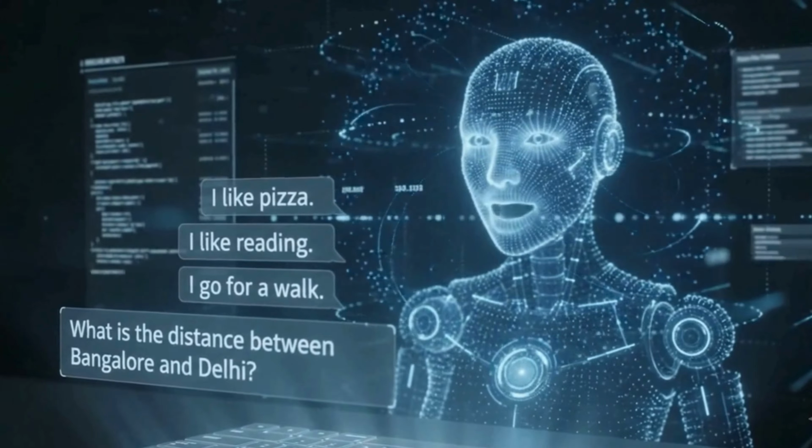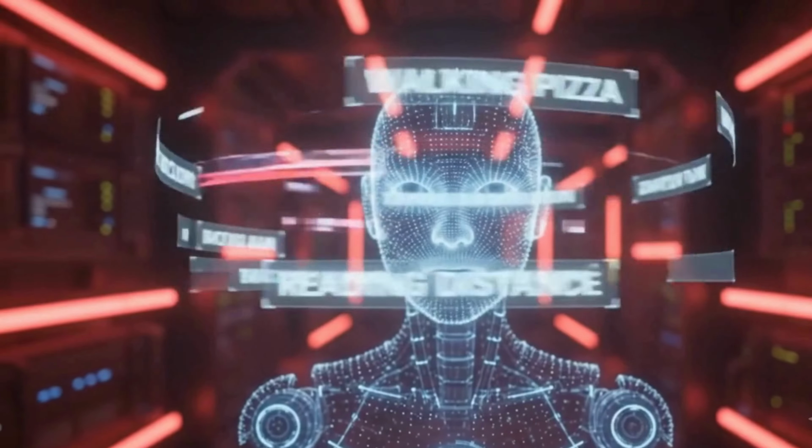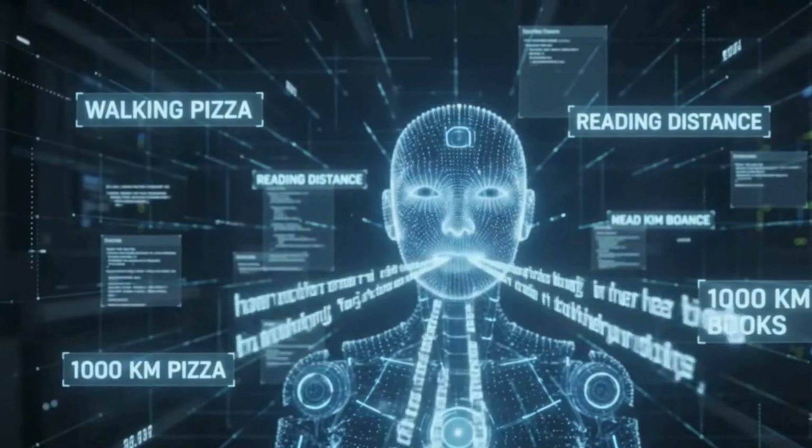And the question that I want to ask AI is, what is the distance between Delhi and Bangalore? Now, the context that we have given to AI is not relevant in this case, right? And that is why maybe AI will hallucinate. That is why if we are giving context to AI, it should be very clear and relevant.